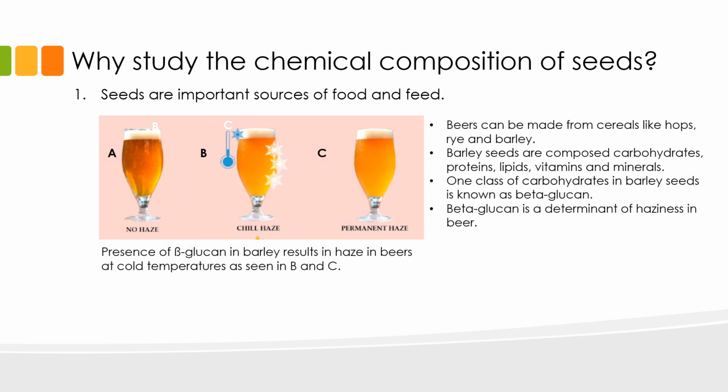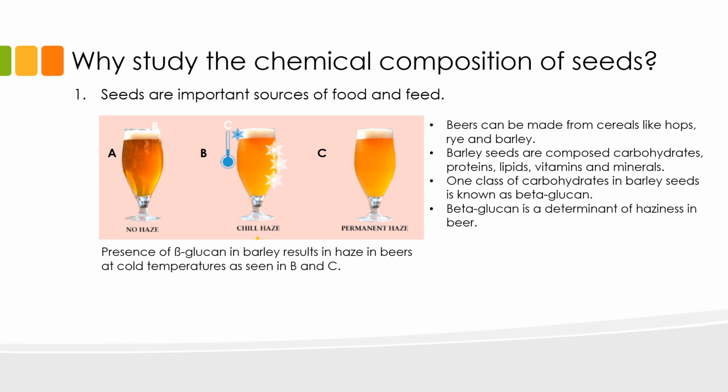Beer is another good example to illustrate how the chemical composition of seeds affects food products. Beers can be made from cereals like hops, rye, and barley. Barley seeds are composed largely of carbohydrates, although they also contain proteins, lipids, vitamins, and minerals. One class of carbohydrates in barley seeds is known as beta-glucan.